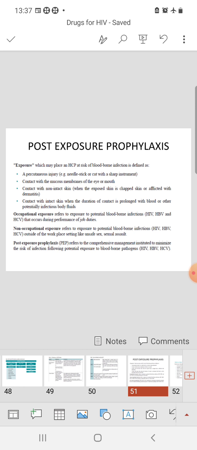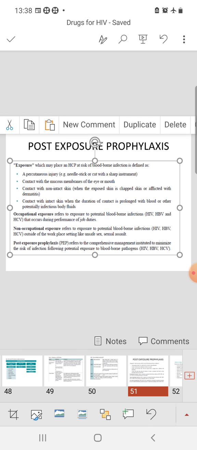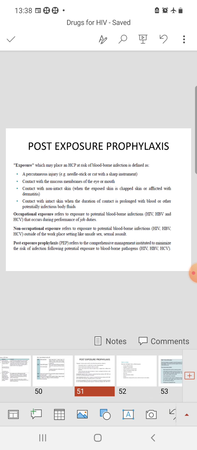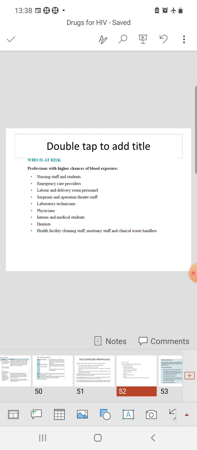So exposure means an event which may place a healthcare professional at risk of bloodborne infection. It is defined as a percutaneous injury, contact with a mucous membrane of the eye or mouth, contact with non-intact skin, and contact with intact skin when the duration of contact is prolonged with blood or other potentially infectious body fluids. It can be occupational exposure or non-occupational exposure. And PEP, post-exposure prophylaxis, refers to the comprehensive management instituted to minimize the risk of infection following potential exposure to bloodborne pathogens. It can be against HIV, hepatitis B, and hepatitis C virus.